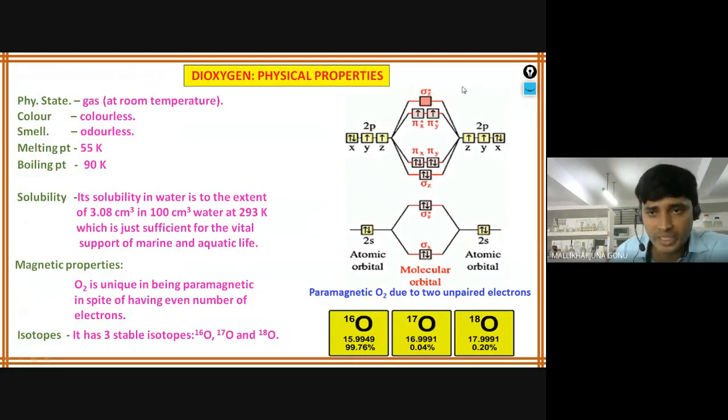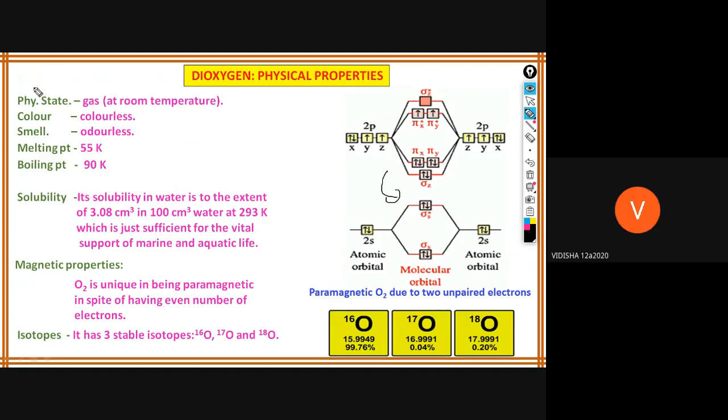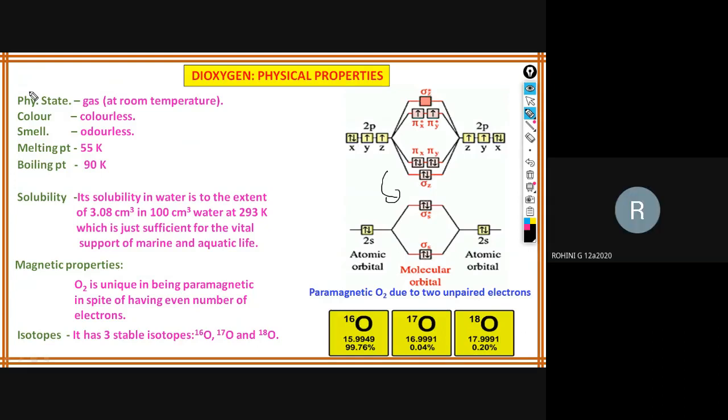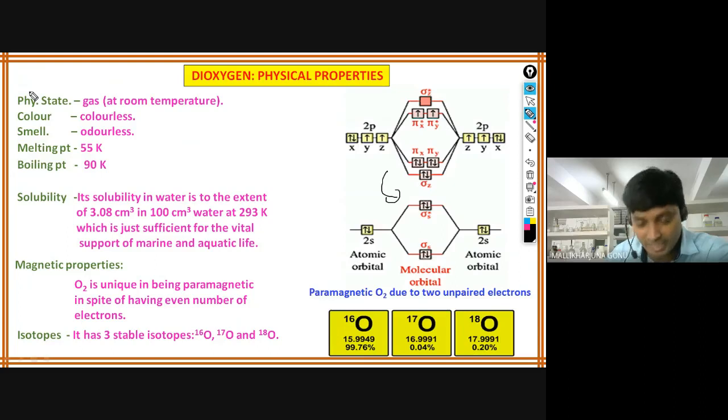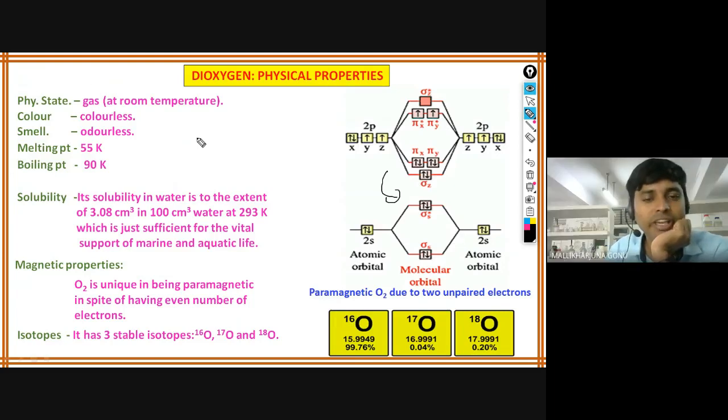Now physical properties. What is this diagram? Vidisha, what is this diagram? Where have you studied this diagram? Aishwarya, where have you studied this? In 11th class we have studied, sir. Where? On which topic? 11th class, very good. But which topic? Bonding, sir. Chemical bonding. But which topic? Where have you drawn this one?